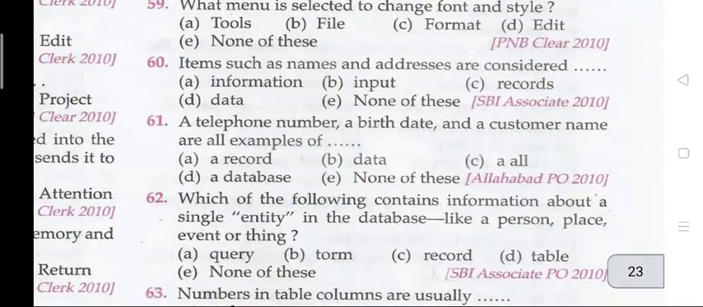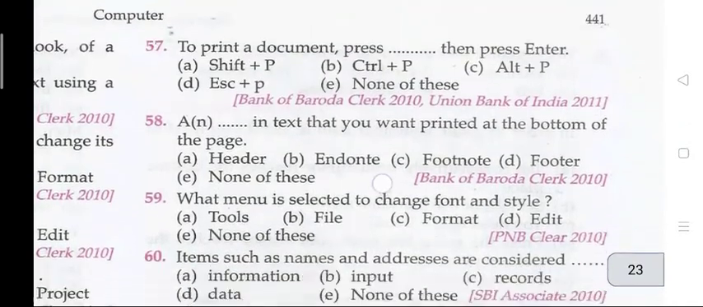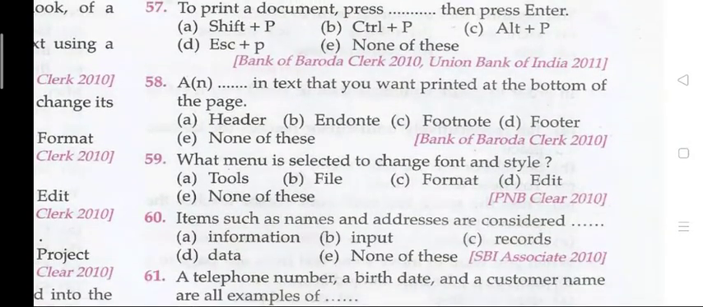Question 57 says that to print a document, press. The right answer is 57 ka B, that is control plus P. Question 58. A dash is text that you want printed at the bottom of the page. The right answer is 58 ka D, that is footer.